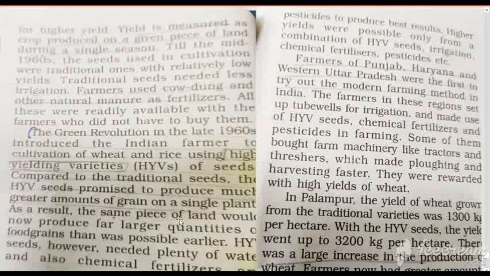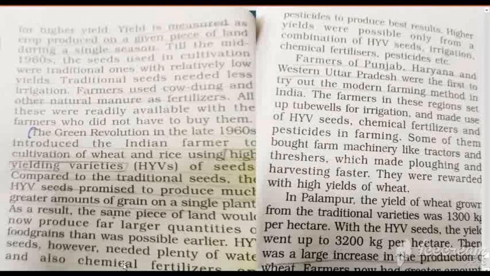As a result, the same piece of land would now produce far larger quantities of food grain than was possible earlier. It means that by using modern farming methods or HYV seeds, the farmer is now able to produce a greater quantity of food grain than was possible earlier.